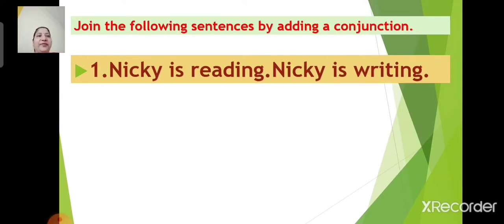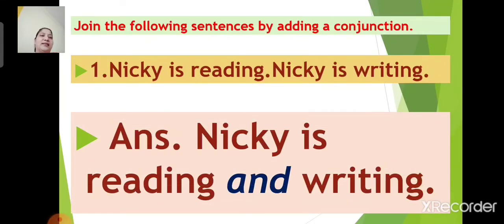So children, let us join these two sentences by adding a suitable conjunction. Answer is Nikki is reading and writing.